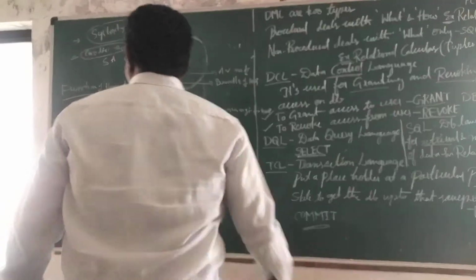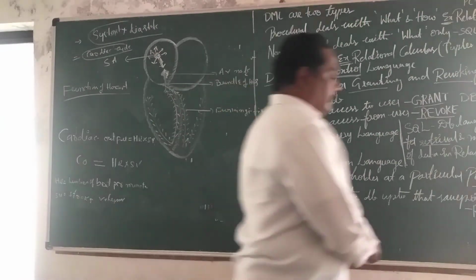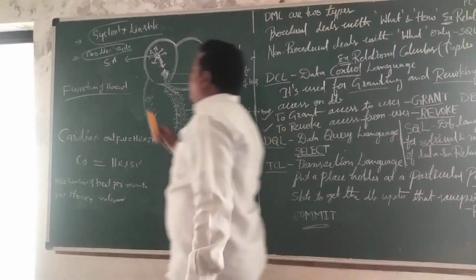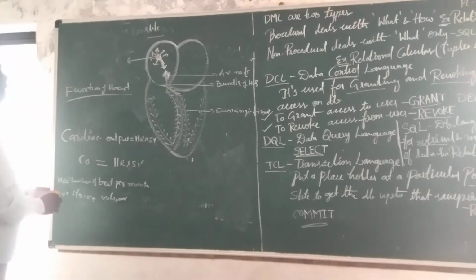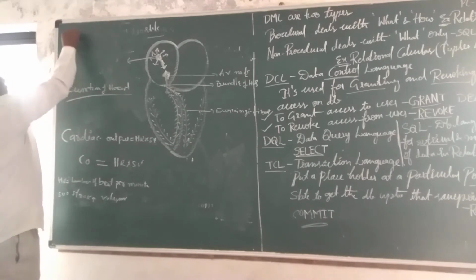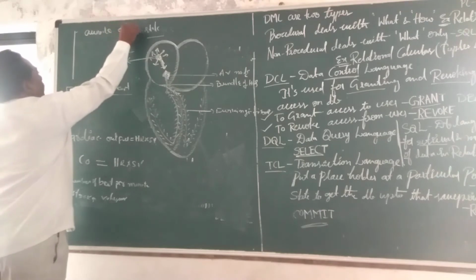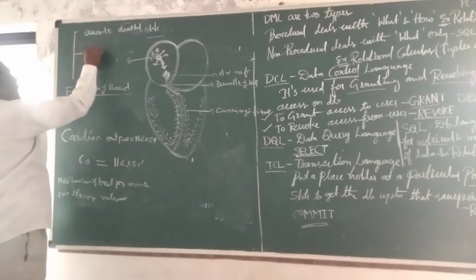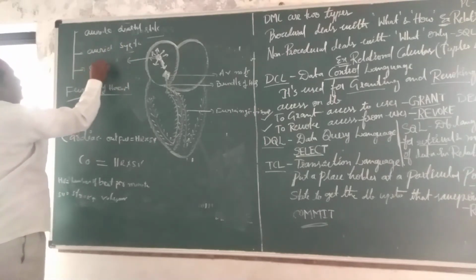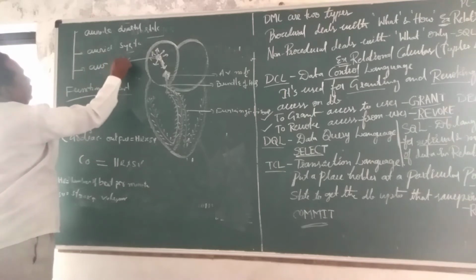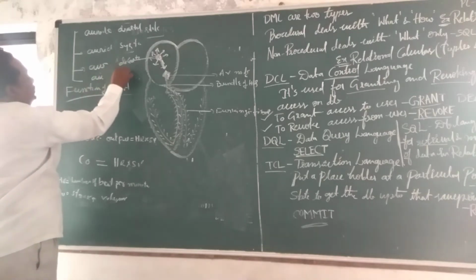The functioning of the heart takes place in four steps. Four important subparts are there: first, auricle diastole; next, auricle systole; next, auricle diastole; next, auricle systole.